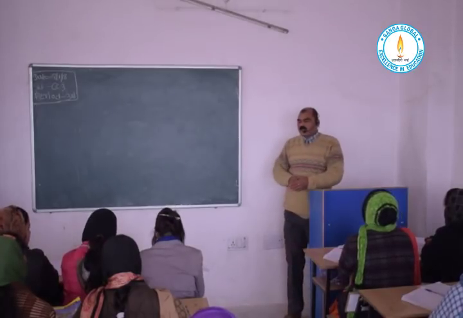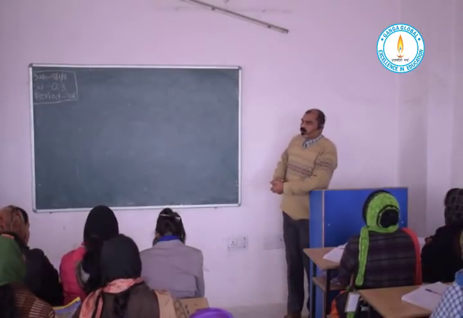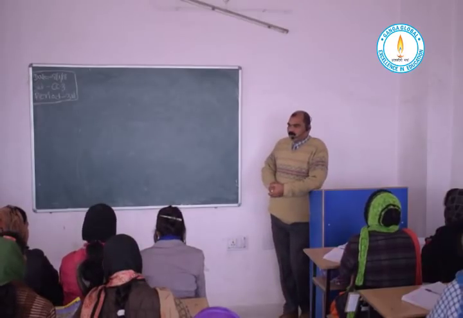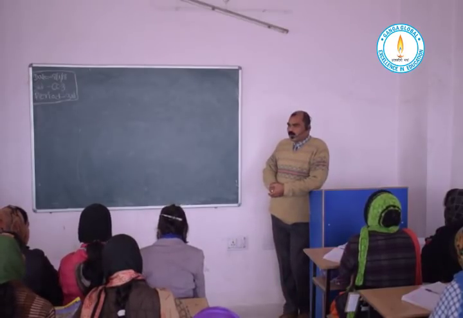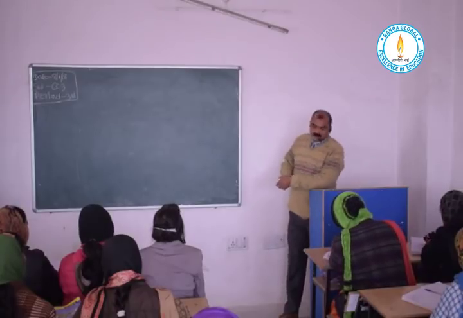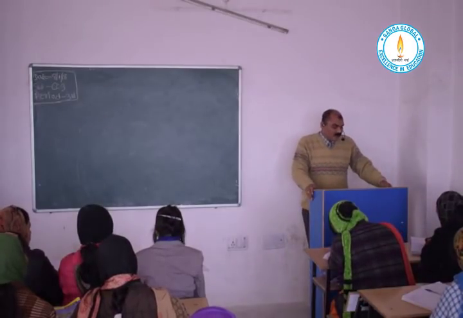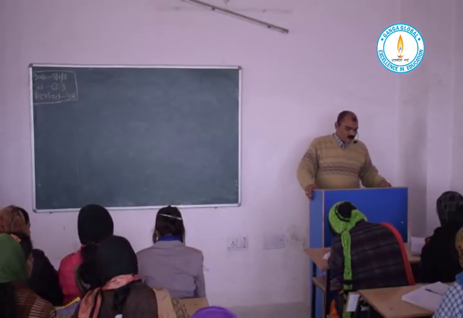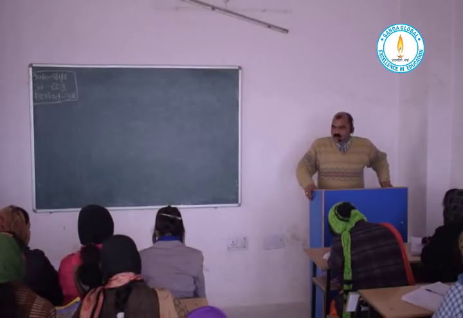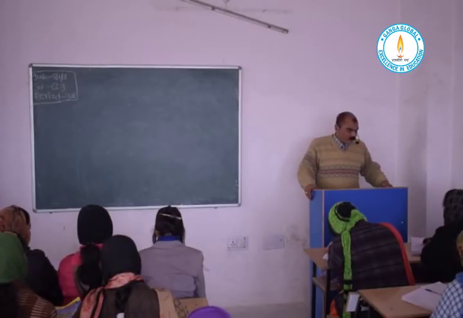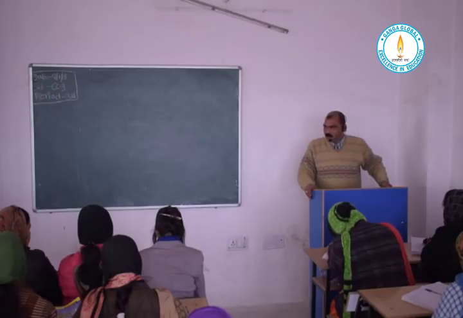Now, among the intelligence, let us come to another subtopic, that is the theory of intelligence. The theory of intelligence has been divided into two groups or two categories, that is called the factor theory and the cognitive theories.